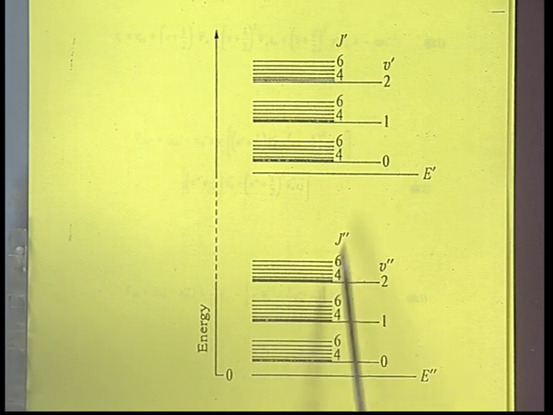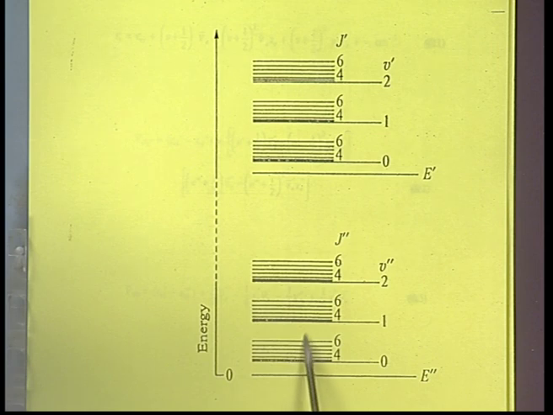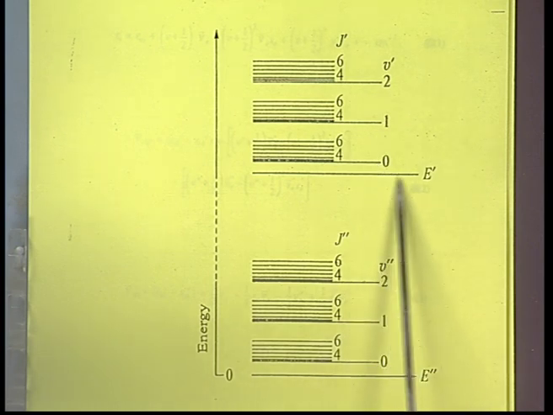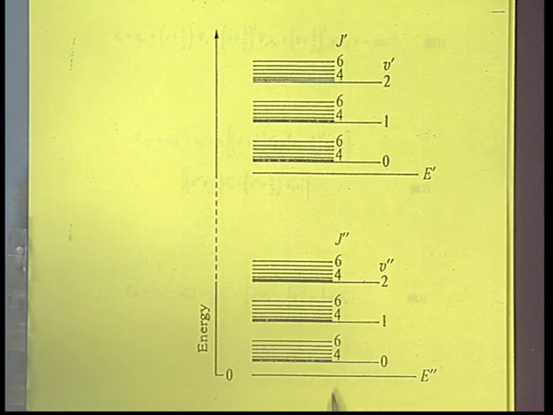Like that, there will be a structure of rotation as well as vibration superimposed on the electronic level in the ground state as well as in the excited state. In the ground state, in order to get the rotational spectrum, the molecule must have a permanent electric dipole moment, whereas to get a vibrational spectrum, we require a change in the dipole moment.